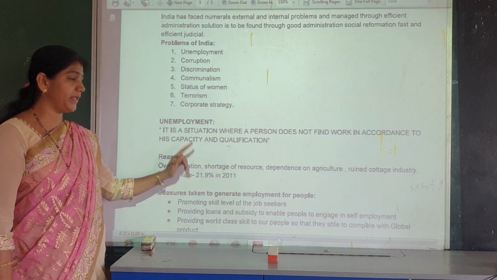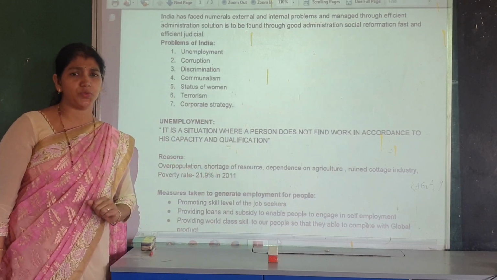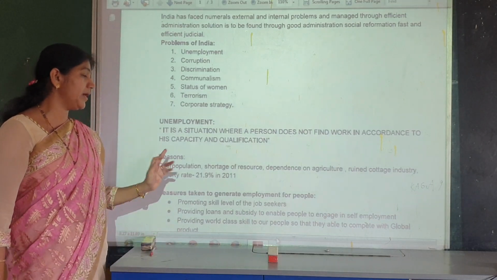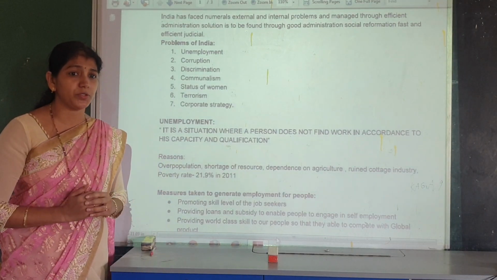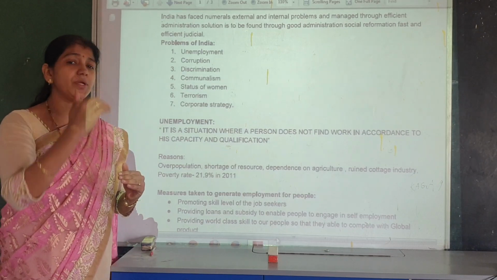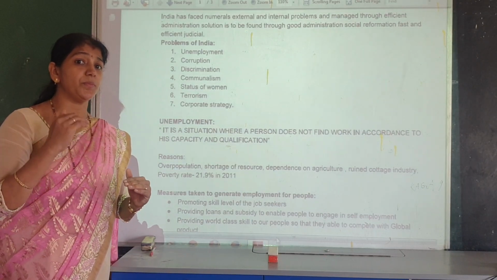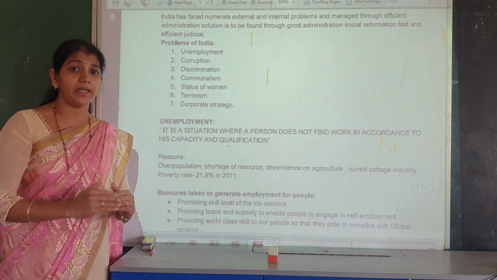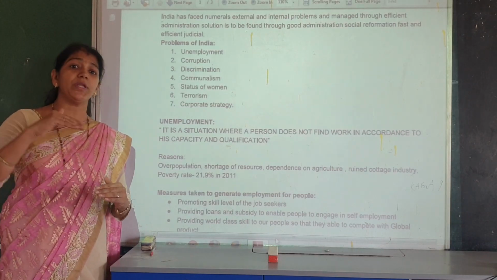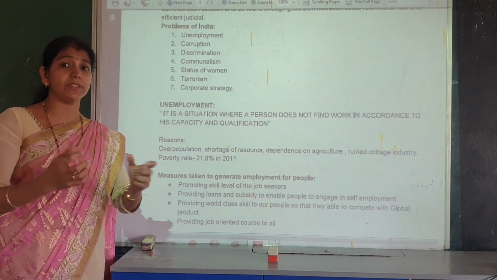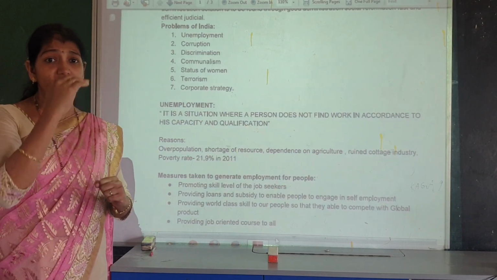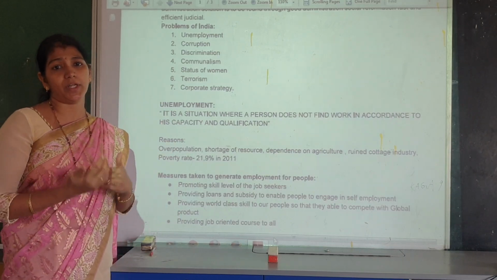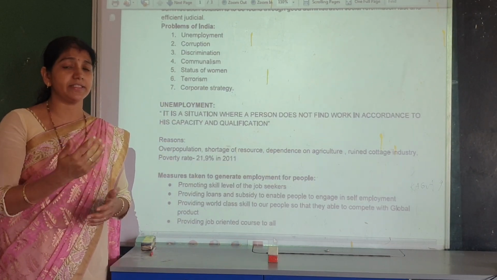The second main reason for unemployment is the shortage of resources. Shortage of natural resources is one of the most important reasons for unemployment. Any country's natural resources are among the most important factors of production. When natural resources are very limited but the population is high, people use more natural resources that are very scarce in nature, and that also creates unemployment. In village areas, for example, bamboo.